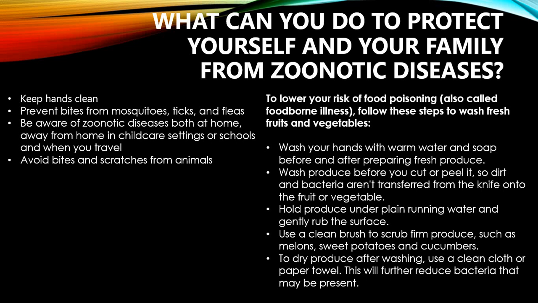For a better result, we can add a drop of essential oils like lemon oil or citral oil, because they have their own antibacterial activity. So when we add a drop of those oils and wash our vegetables with them, the infectious organisms or pathogens will go away and the produce will be very sterile. So we should follow this hygienic practice throughout our life in order to avoid the risk of these zoonotic diseases.